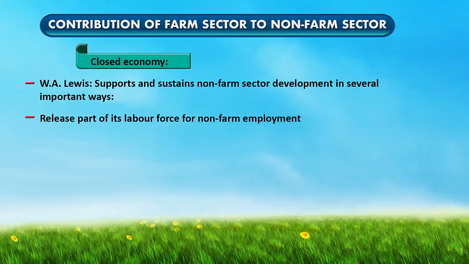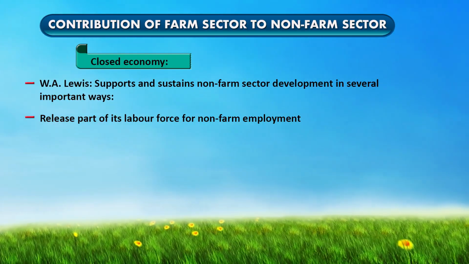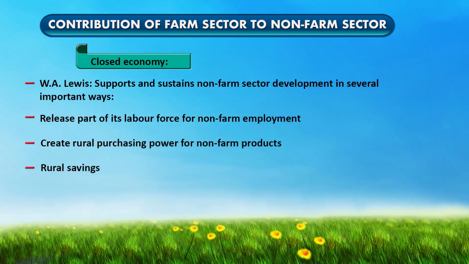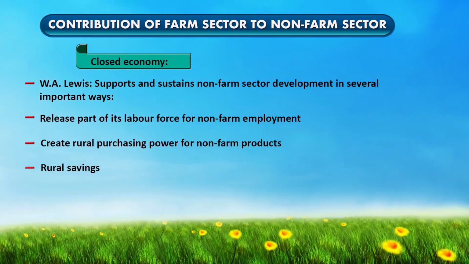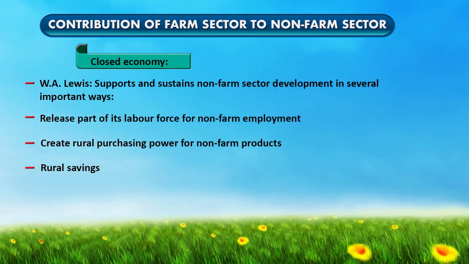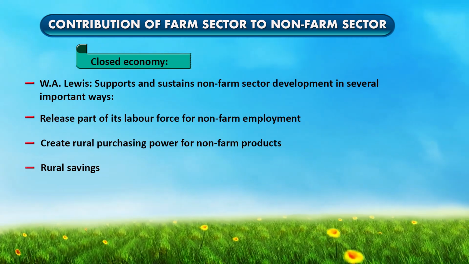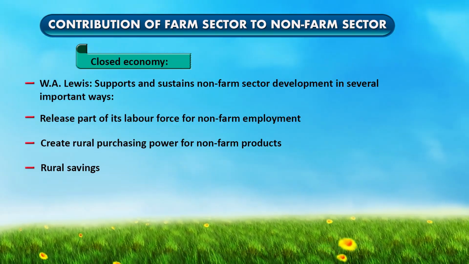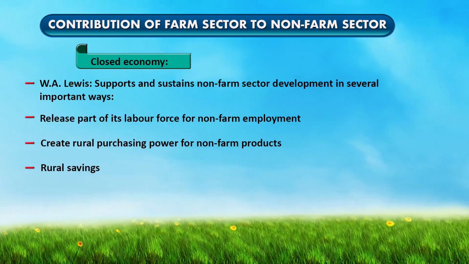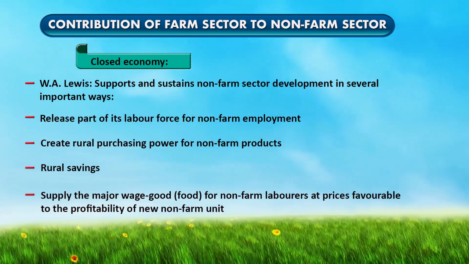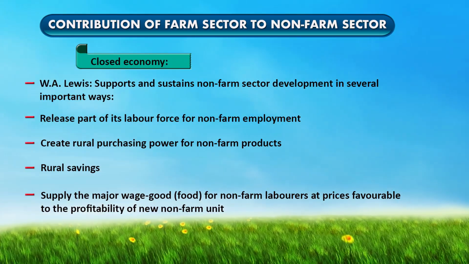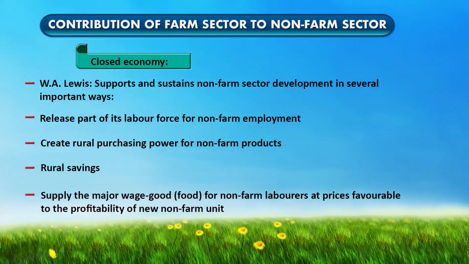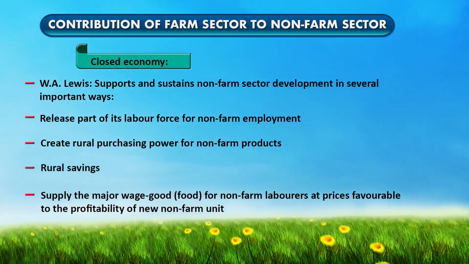First, the farm sector releases part of its labor force for non-farm employment, and it creates purchasing power for the rural farm product. Also, with the development of the farm sector there is an income in the farm sector, so that income can be mobilized as saving for investment in the non-farm sector later on. And then the farm sector supplies the major wage goods, that is the food, to the non-farm laborer at prices which are favorable to the profitability of the new non-farm sectors or non-farm units.